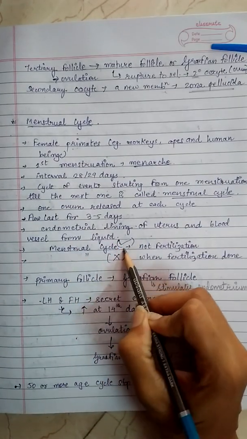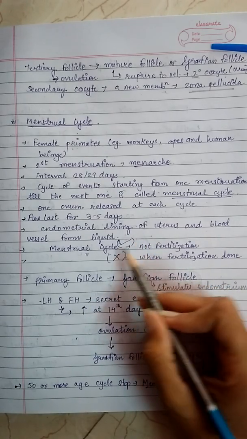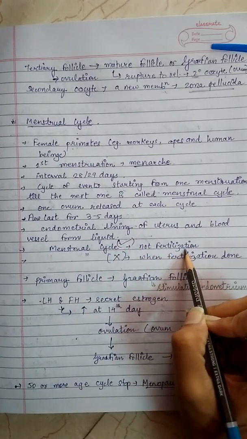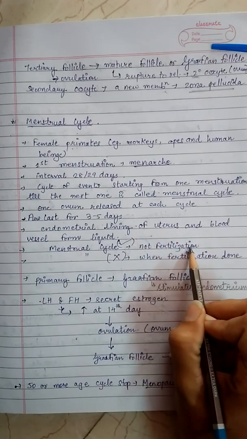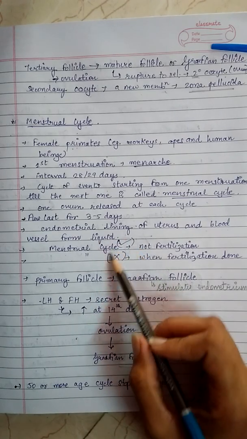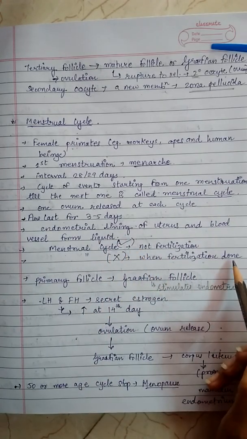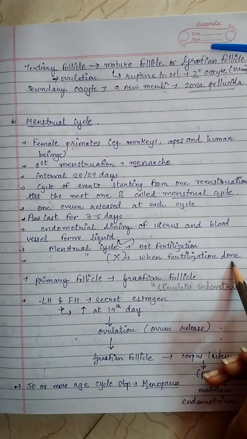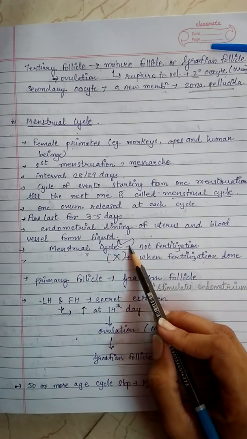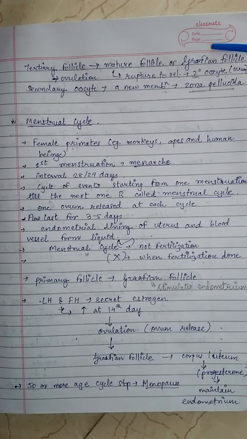When the menstrual cycle occurs, it means there is no fertilization, no fusion of male and female gametes is seen. That's why the menstrual cycle occurs. But when fertilization is done, when there is fusion of male and female gametes, there is absence of menstrual cycle.